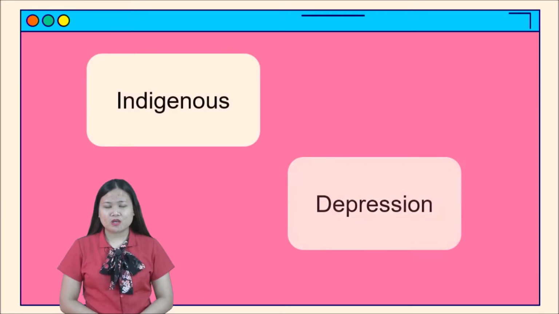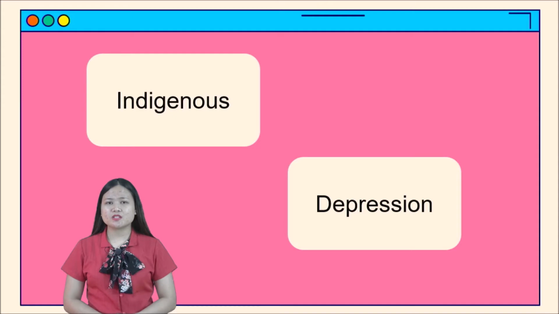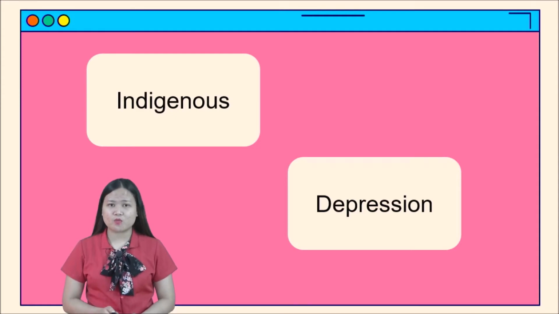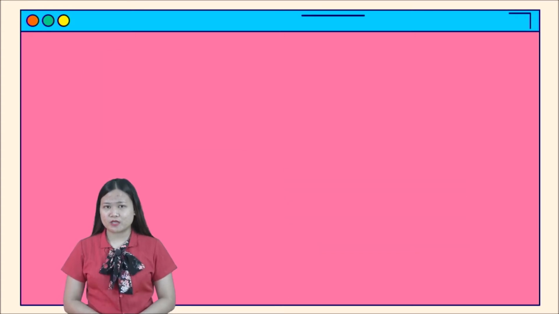Lastly, we have the word depression. Okay? I know, class, that you are familiar with the following words, but sometimes you are not aware of their meanings, right? So let's explore the meaning of the following words.